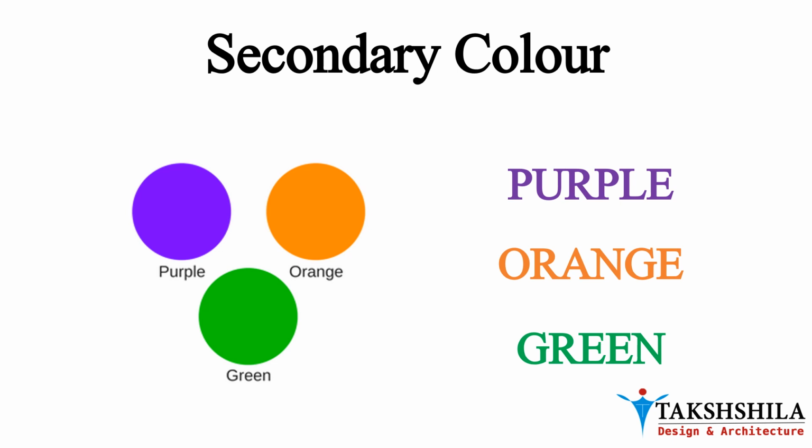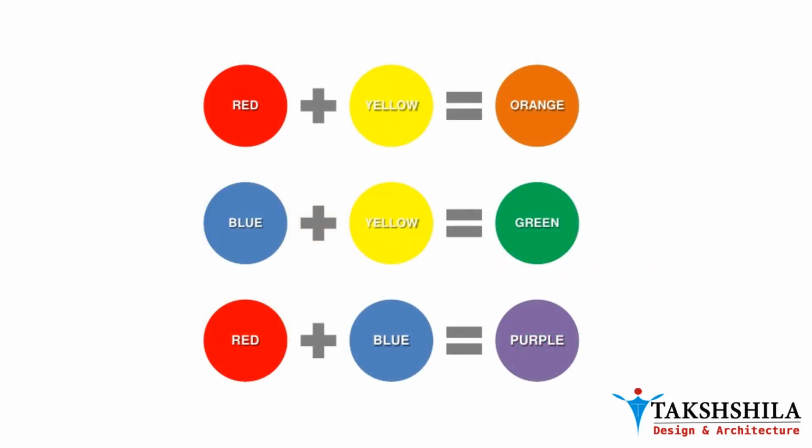Secondary colors. Secondary colors are made by mixing two primary colors. There are three secondary colors: purple, orange, and green. Here we can see that by mixing two primary colors, we get a secondary color. By mixing red and yellow, we get orange; blue and yellow, we get green; and by mixing red and blue, we get purple.